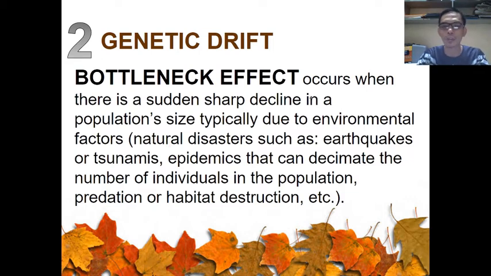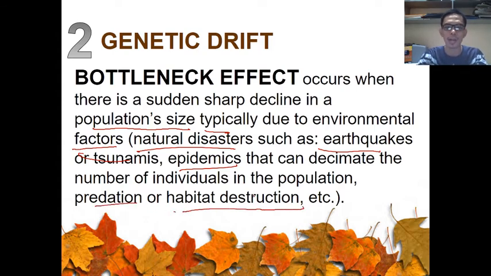The bottleneck effect occurs when there's a sudden sharp decline in a population size, typically due to environmental factors like natural disasters, earthquakes, tsunamis, epidemics that can decimate the number of individuals in a population, predation or habitat destruction. Meaning to say, with this environmental factor, the organisms do not have time to adapt. They are literally decimated immediately.